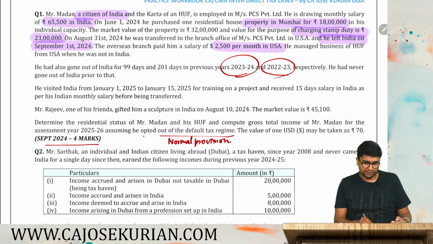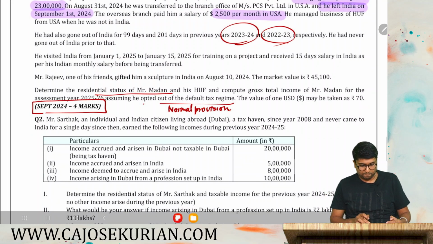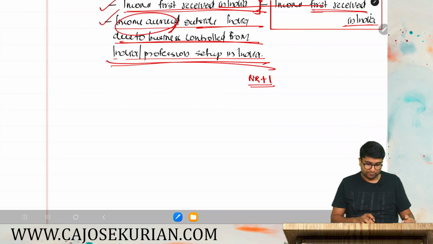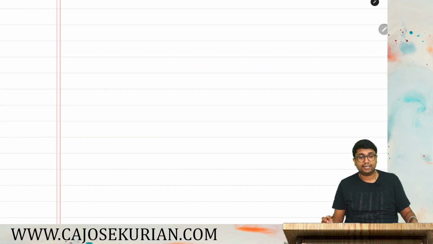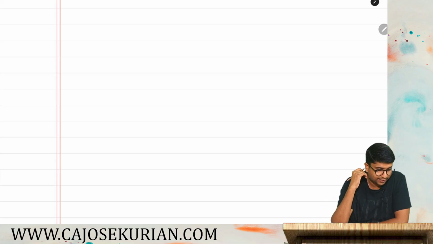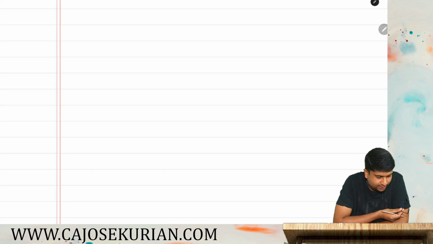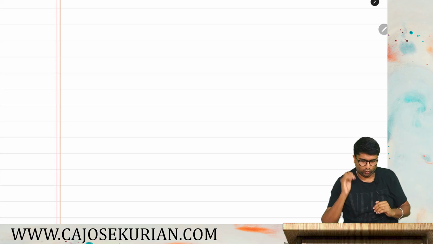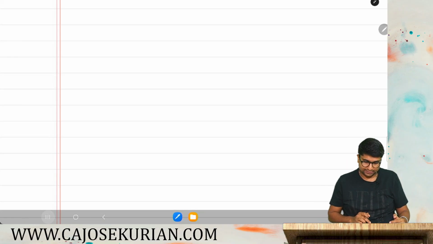So this is actually a past exam question which was tested in September 2024, that is for 4 marks. So first let's determine the residential status of Mr. Madan. So we have identified the type of SSC. So what is the type of SSC? Mr. Madan is an Indian citizen, left India for the purpose of employment. Okay. So what we need to do is we need to count his days of stay in India. So let's count his days of stay in India. For that, let's go to that question and write the answer.